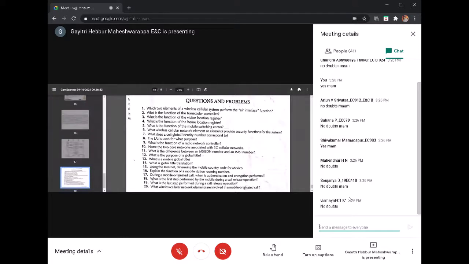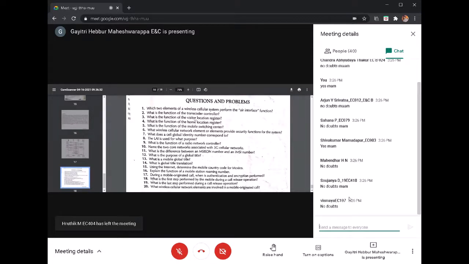Next, you need to write the function of the transcoder controller. There are two important functions: one is rate adaptation, another one is vocoding. Next, visitor location register function and home location register function. This is temporary data storage, and this is permanent data storage.